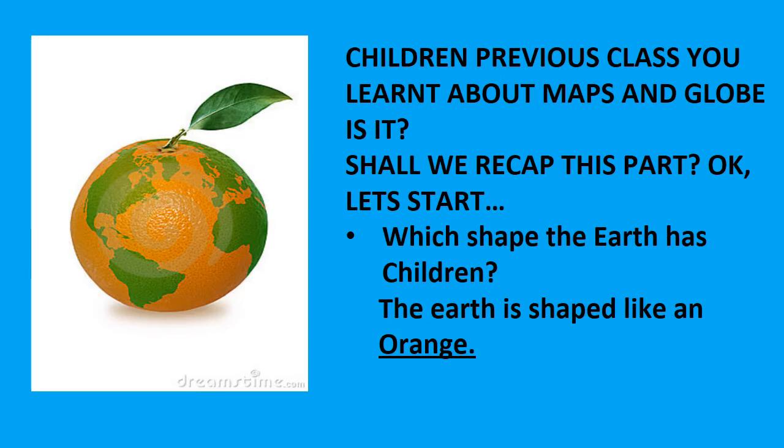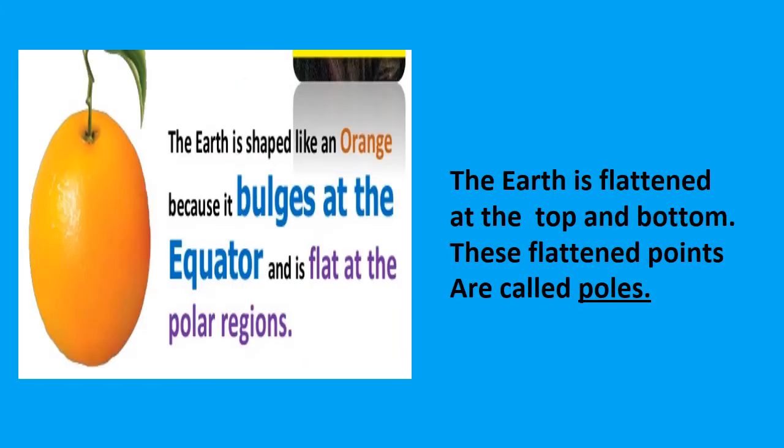Okay, then. Children, in the previous class you learnt about maps and globe, is it? Shall we recap this part? Okay, let's start. Which shape does the earth have, children? Do you know? Yes, the earth is shaped like an orange. Can you see the picture? Yes, very good. Next. The earth is flattened at the top and bottom.